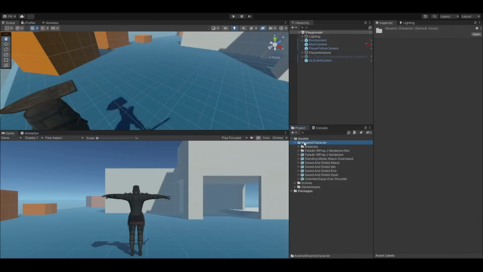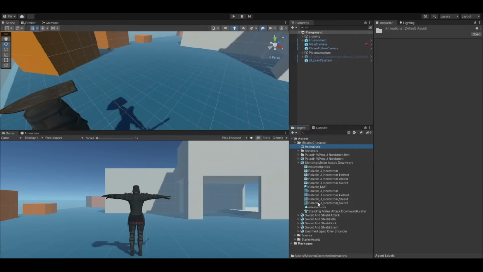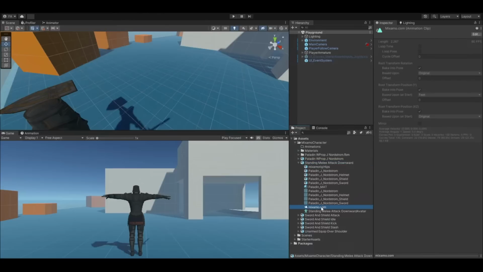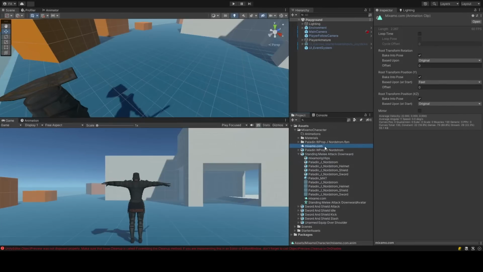I will open a new folder and rename it as animations. Then I will duplicate all animations with Ctrl-D and put all animations in this folder. I am doing this because when animations are downloaded, they are read-only by default. It means we can't make any modification on them. We will need to use animation events on these animations, so if they stay read-only, we can't use animation events.